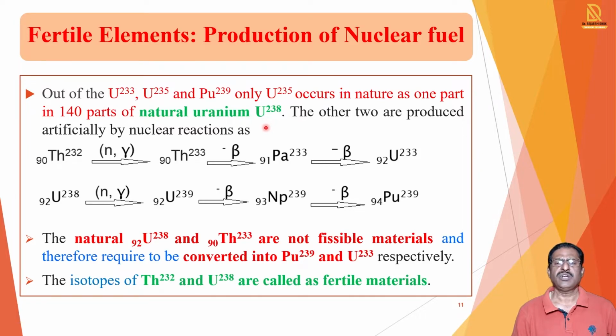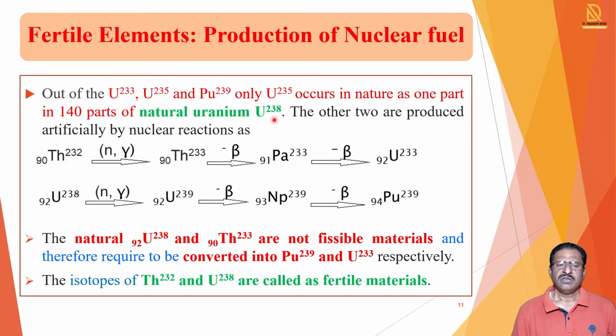So uranium-238 is the natural uranium, and in that, uranium-235, which is fissionable, is present in very small quantity, that is 1 part in 140 parts of uranium-238.